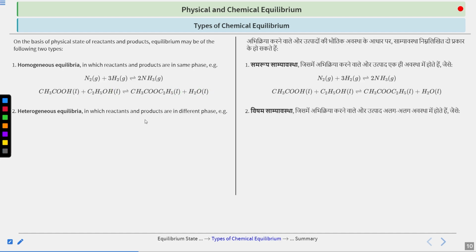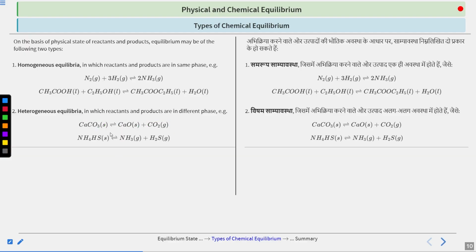Next is heterogeneous equilibria. In a heterogeneous equilibria, reactants and products are in different phases. So this is important. They are in different phases. Okay. How can we identify it? So this is the example to identify it. Suppose we have calcium carbonate, dissociating into calcium oxide and carbon dioxide. Now calcium carbonate and calcium oxide are both solid, but the CO2 that is released is in the gaseous state. So your reactants and products are not all in the same phase. Two are in the solid phase and one is in the gaseous state. So it is an example of heterogeneous equilibria.